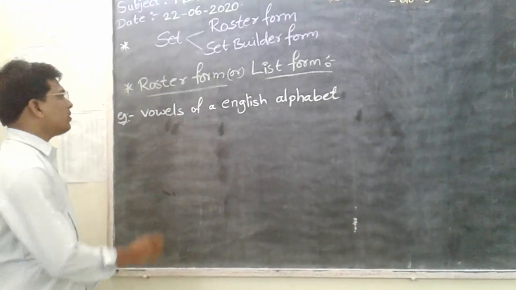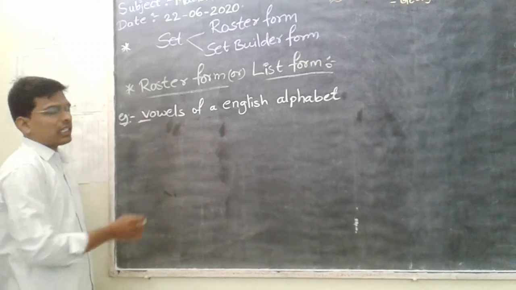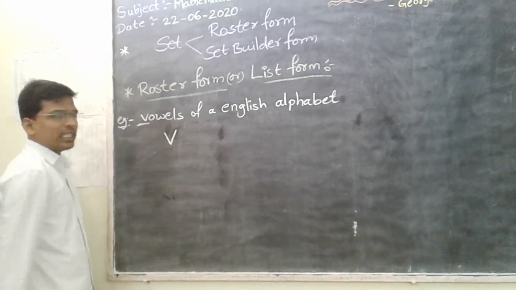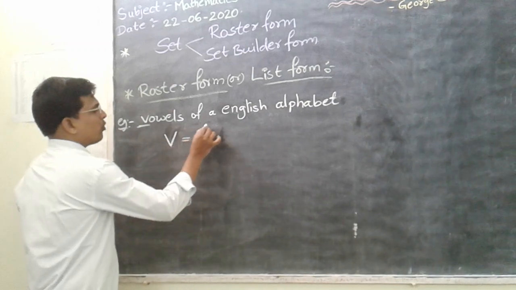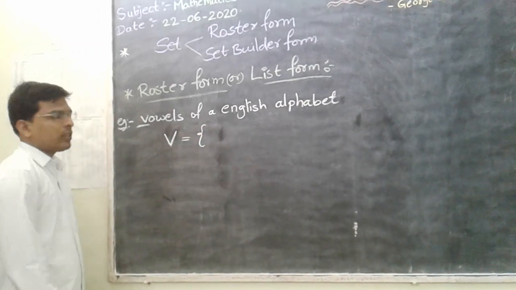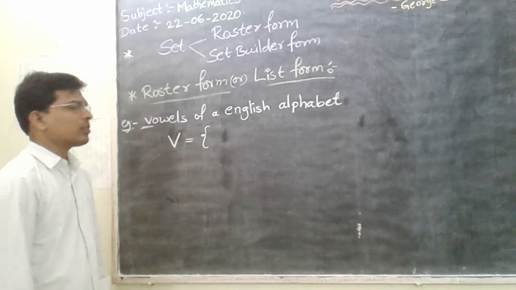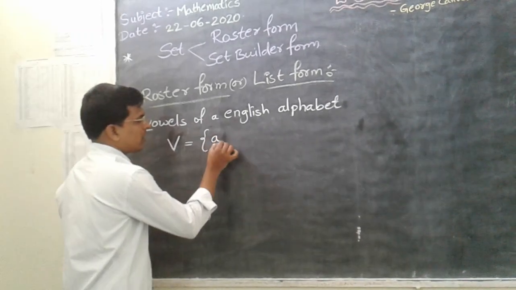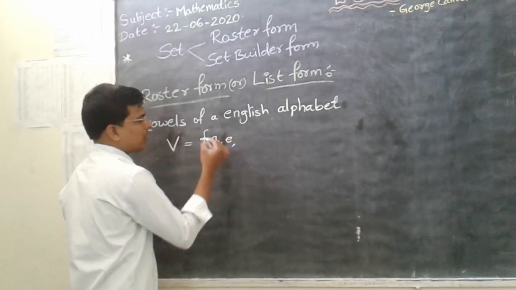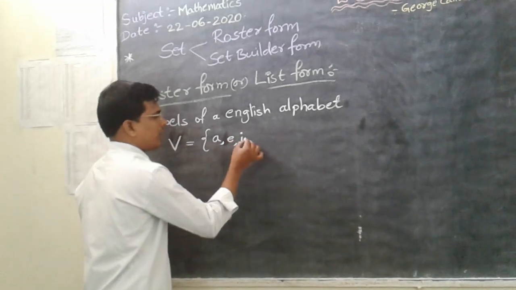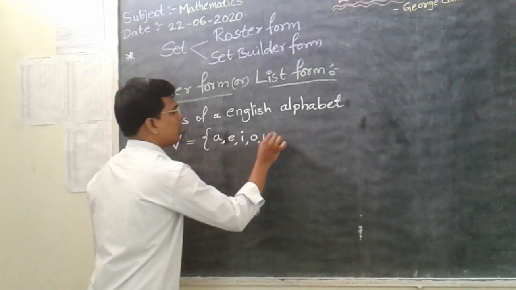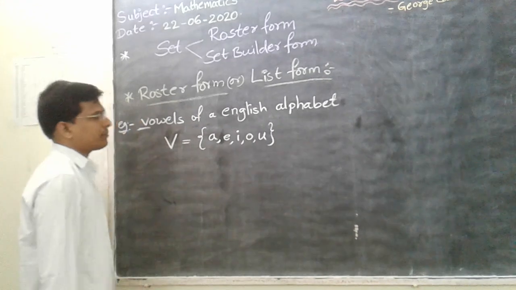So first, vowels is represented by the letter capital V. So represent like this: V is equals to, open the set. So in this vowels, how many vowels we have? 5 vowels, right? So what are they? A, comma, E, comma, I, comma, O, comma, U, and close the set.